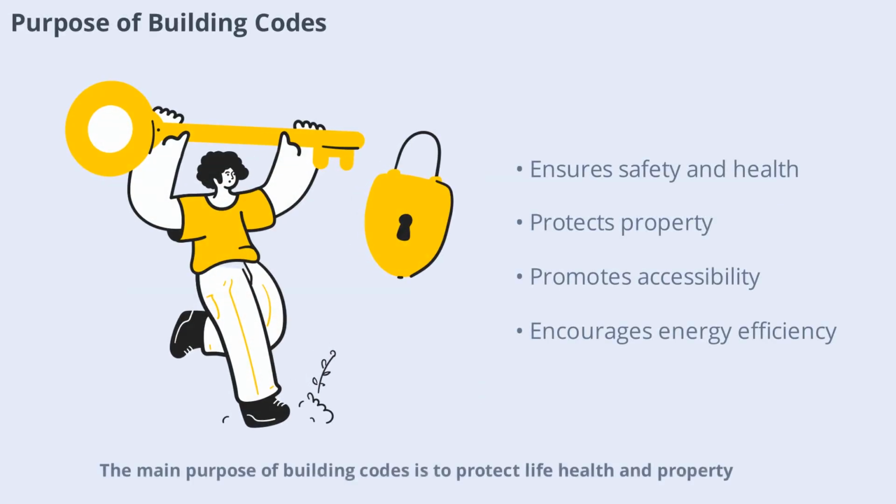The main purpose of building codes is to protect life, health, and property. They ensure that buildings can withstand natural disasters, resist fire, and provide safe environments for occupants. Codes also promote accessibility for people with disabilities and encourage energy efficiency. By setting minimum standards, building codes create a baseline for quality and safety, influencing every stage of the design and construction process.